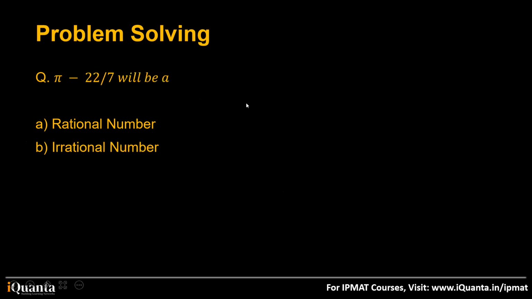This question we have now is slightly difficult. Pi minus 22 by 7 will be a rational number or an irrational number? Solve this. Sir, B. Yes, yes, keep solving. Whoever is getting it, you can keep writing your answer. Okay, so you guys are writing.